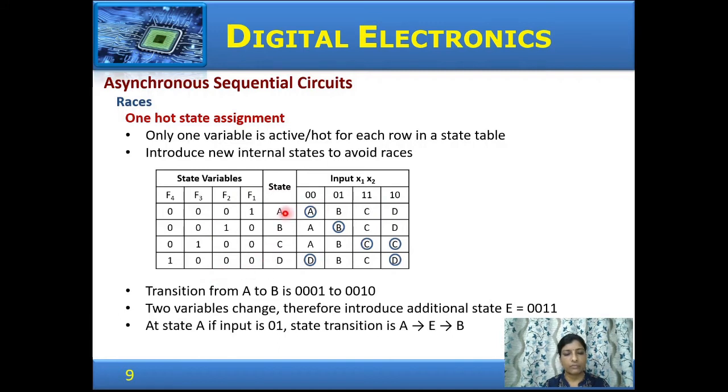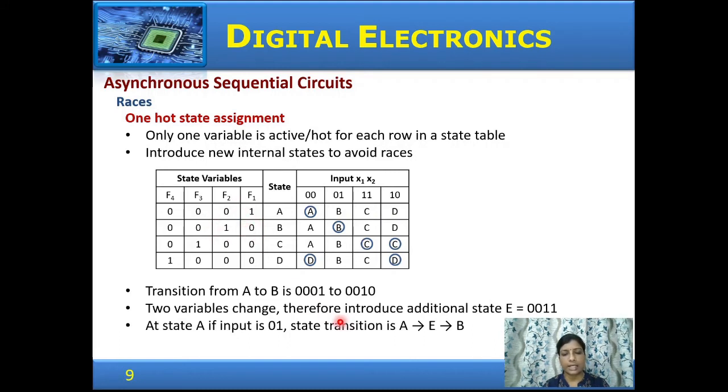Now, when the circuit is in state A, if 0, 0 is the input, it remains in the stable state A. But if 0, 1 is the input, then state A goes to state B. That is, from 0, 0, 0, 1, the transition to 0, 0, 1, 0 occurs. So here 2 state variables change, and therefore this could lead to a race condition.